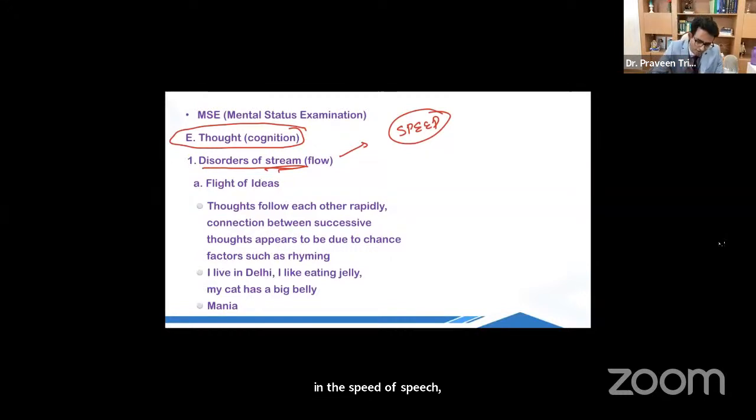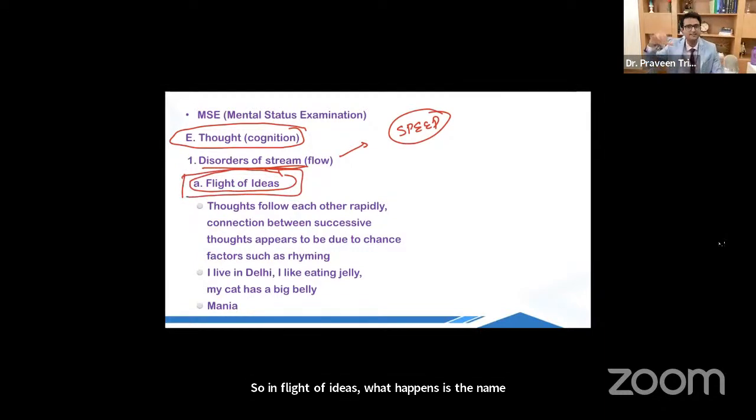So in flight of ideas, the name itself is flight of ideas. The ideas are flying. If the ideas are flying, the speed would be increased or decreased?